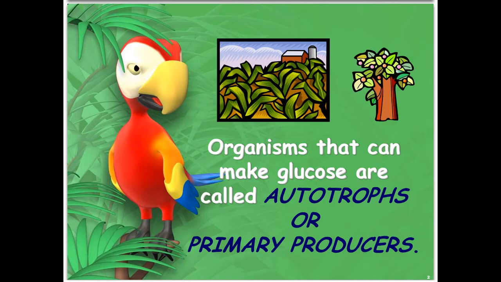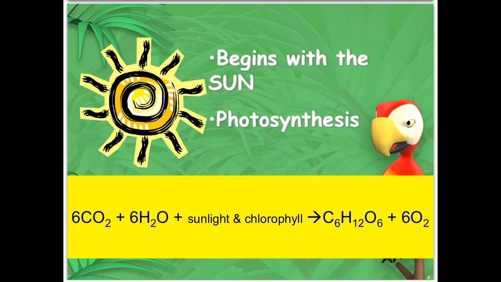So any organism that can make glucose or make its own food is called an autotroph. Now the word autotroph is a new word for us, and the same word you may have heard before is known as primary producer. So a primary producer is also known as an autotroph. Now these autotrophs begin with the sun.